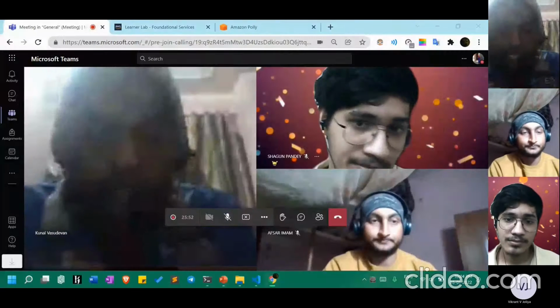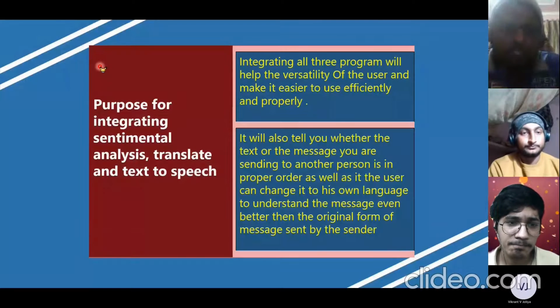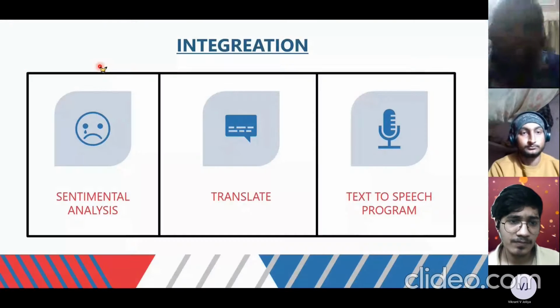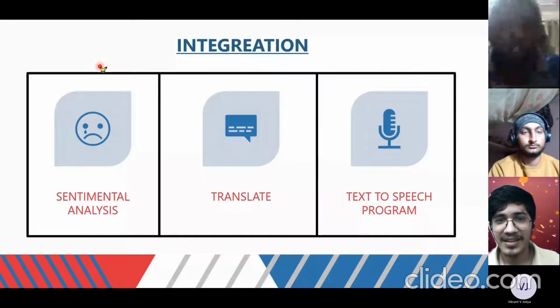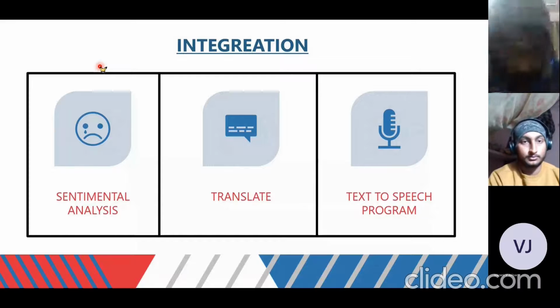So far we have integrated three functions: sentiment analysis, text to speech, and translation. The main reason behind the integration is that a user who is learning text analysis wants to analyze all three functions using the same text file. By using the integration, we can use all three functions on the same text file by clicking on one run button.